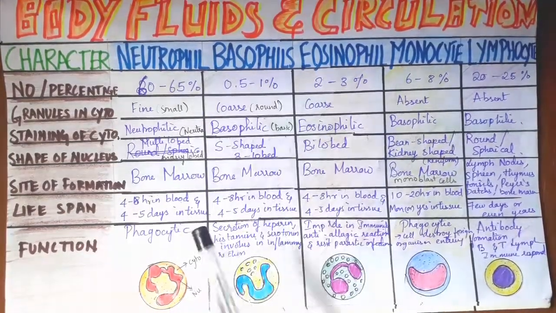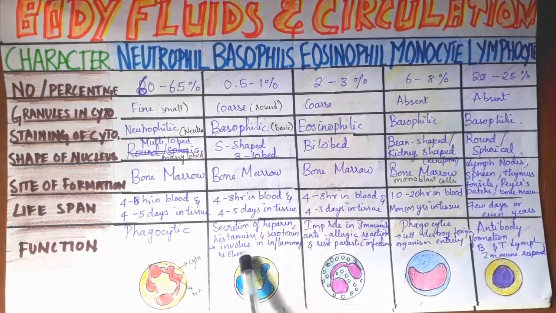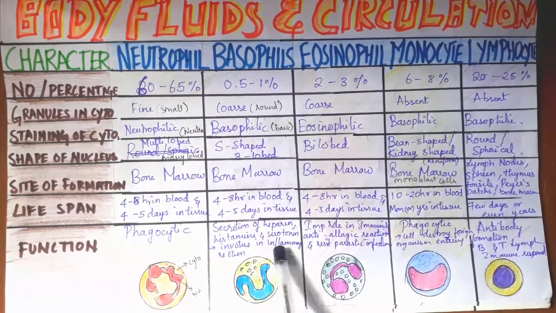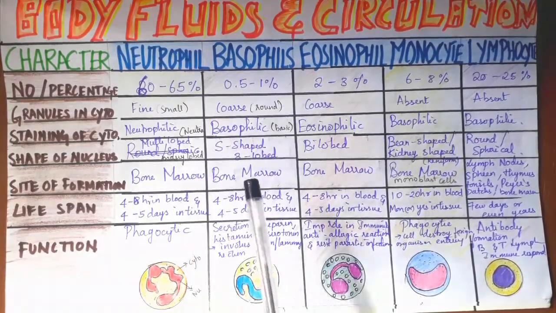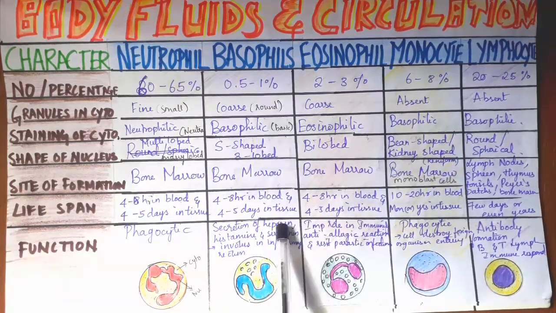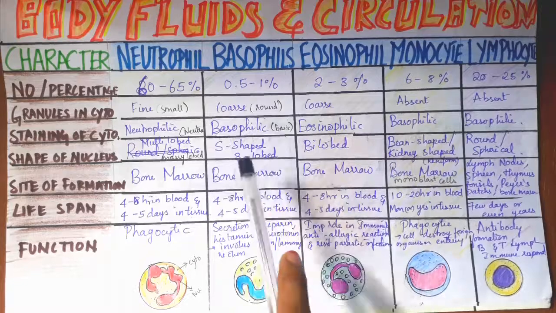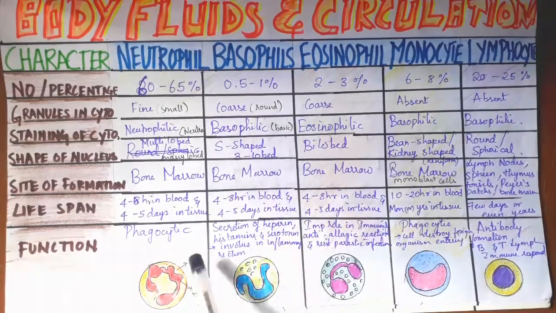What are their functions? Functions are the secretion of heparin, histamine, serotonin. They secrete all these. It is involved in inflammatory reaction. See, if you want it, guys, note it down. Heparin is an anticoagulant, a natural anticoagulant. Histamine is for the inflammatory reaction, it is secreted then. Serotonin is a vasoconstrictor. So this is basophils. The mast cells also do the same function as basophils.